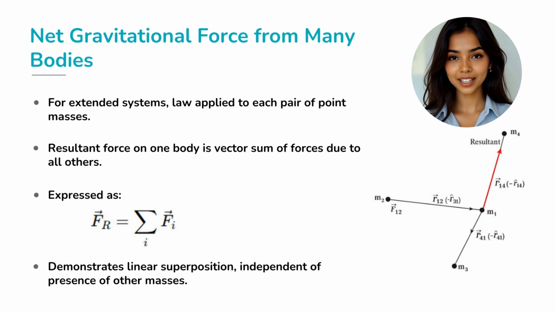What if there are many masses around? Then the total force on one body is simply the vector sum of all individual forces. This is called the principle of superposition. Each gravitational pull acts independently, unaffected by the presence of others. So if you're calculating the force on a planet from both the Sun and Jupiter, you just add the two vector forces tip to tail. This principle makes the universal law powerful. It can handle not just two-body problems, but complex systems like galaxies.